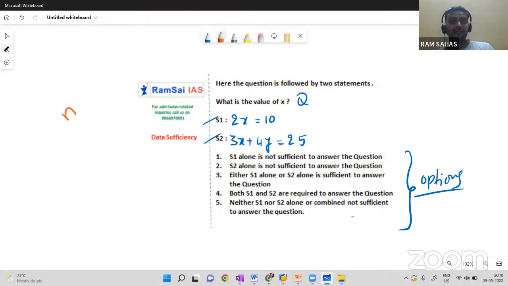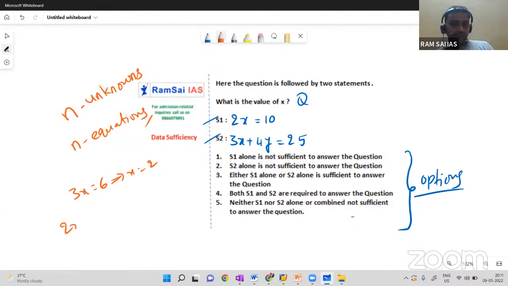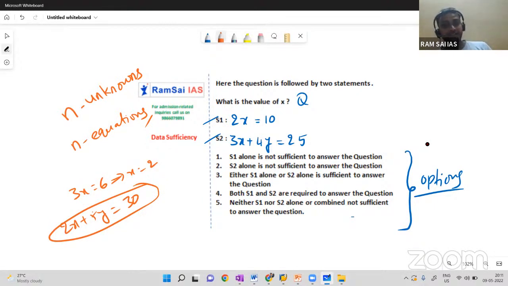When we have n number of unknowns, we need n equations to solve it. Yes or no? See, if I say 3x equal to 6, I can get x value, x equal to 2. But if I say 2x plus 5y equal to 30, can I get x value? There will be multiple answers for x and y, right? There will be more than one answer, but in data sufficiency, we should get unique value. Remember, we should get unique value. We should not get 2-3 different values.